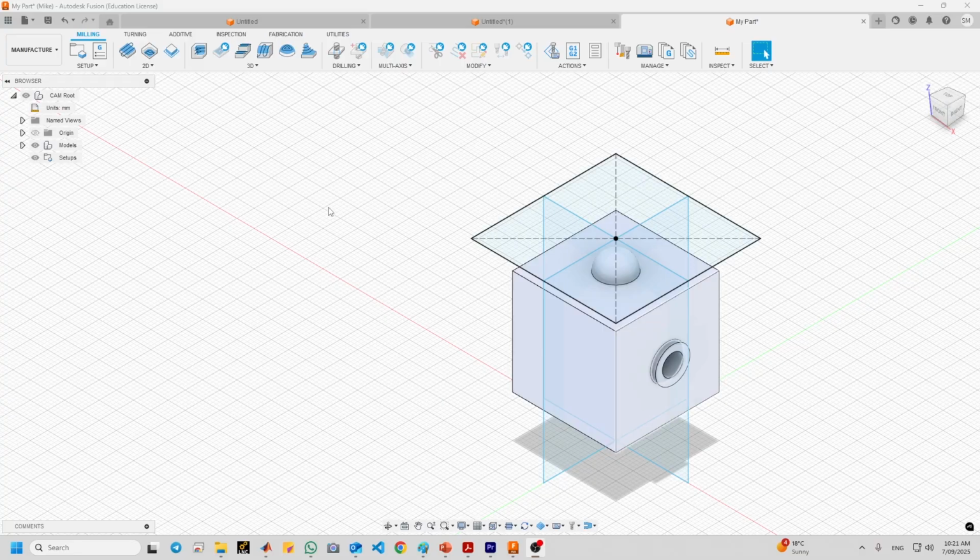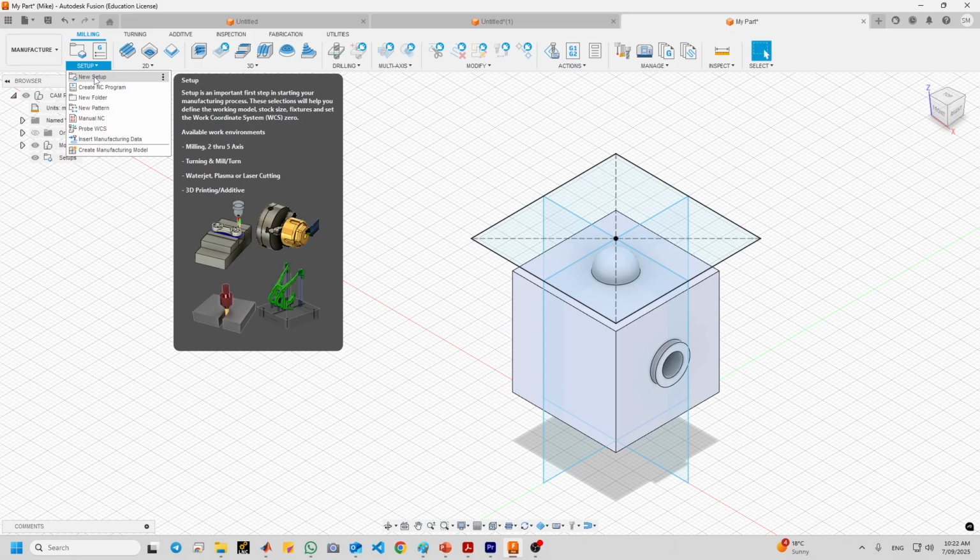Okay, now create a setup by clicking the setup drop down and select new setup. So setup is an important first step in starting your manufacturing process. This selection will help you define the working model stock size. Remember, we need to tell the software what is the dimension of our stock size.